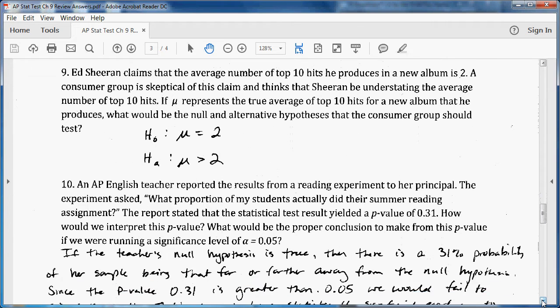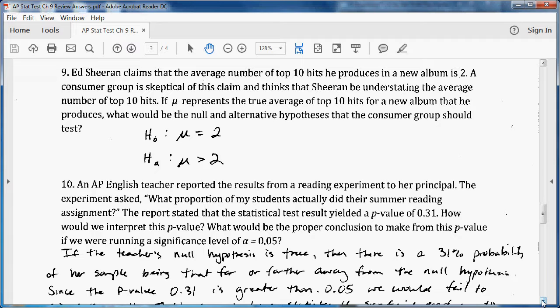Number 9. Ed Sheeran claims the average number of top 10 hits he produces in a new album is 2. But a consumer group is skeptical of this claim, and they think that Sheeran is understating the average number of top 10 hits. So they're understating, meaning they think he produces more than just 2 top 10 hits in his albums.